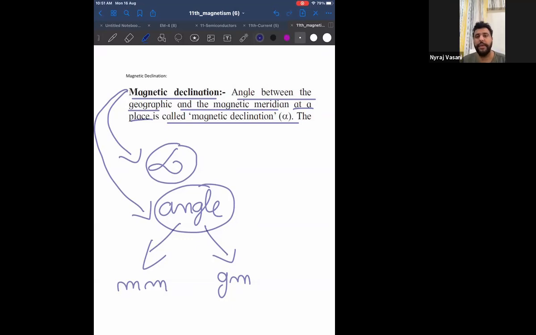Unipole means single pole. A magnet can only exist as a dipole, meaning two poles. If someone tells you there is a magnet which has only one pole, then it is not a magnet at all, because a magnet will definitely have two poles.